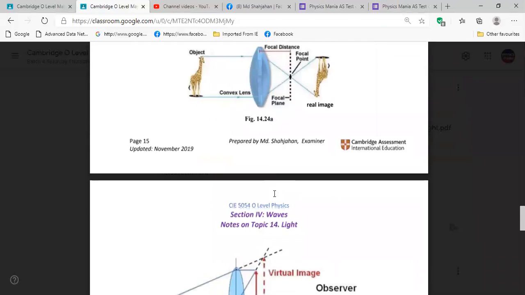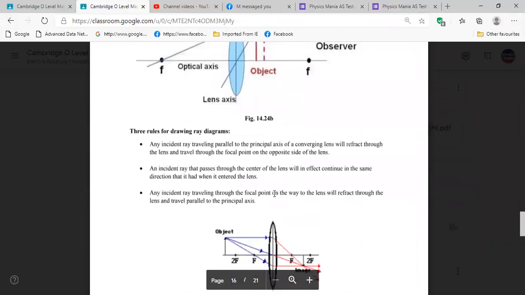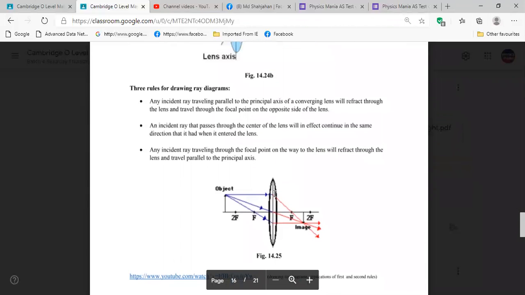to draw the ray diagrams. So now we have rules for drawing ray diagrams. Look, here is the object, and we have the focal point here, and double the focal point, 2F, also labeled.